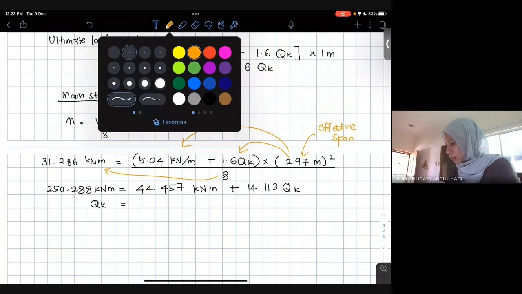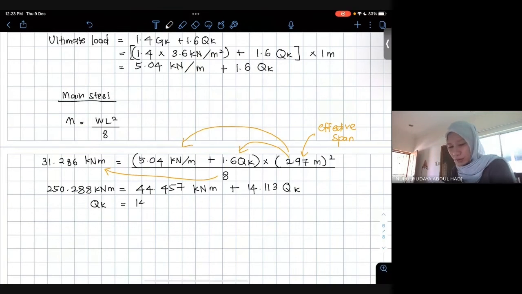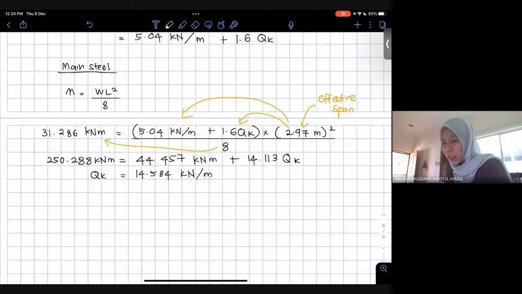My answer here is 14.584 kilonewton per meter. So if you look at this, you think this is the answer, but it is not necessarily the answer, because we are also not sure whether it is correct or not, because we need to do checking. Whether this Z is correct or not.